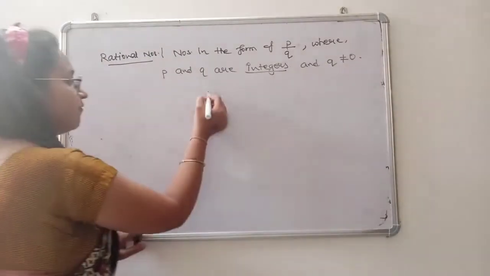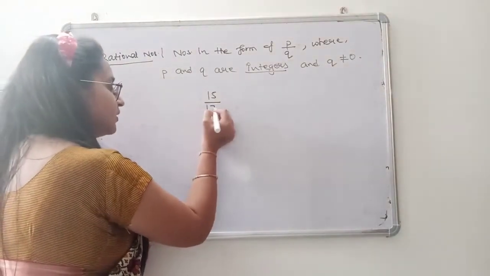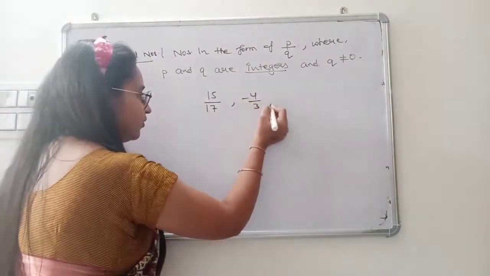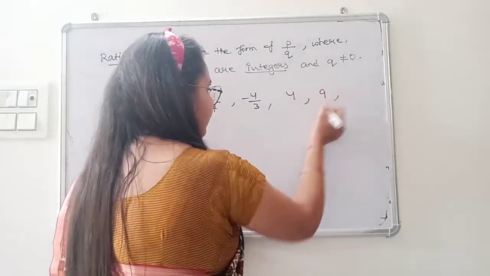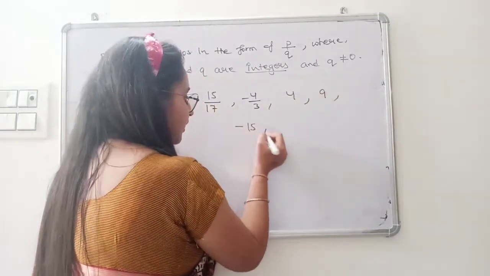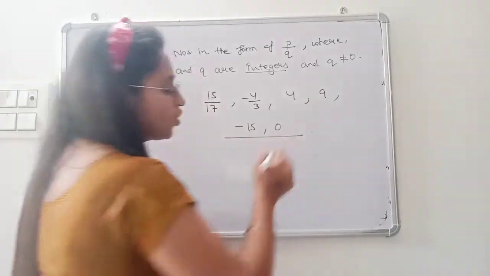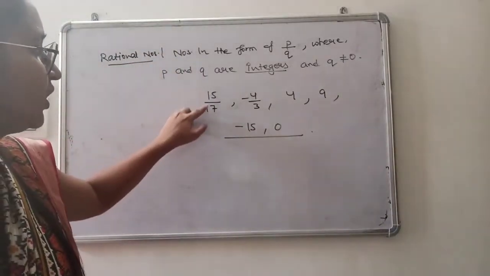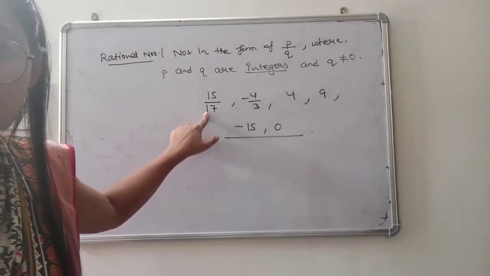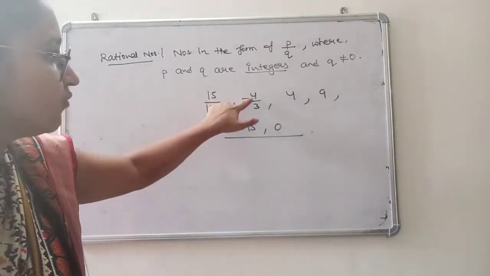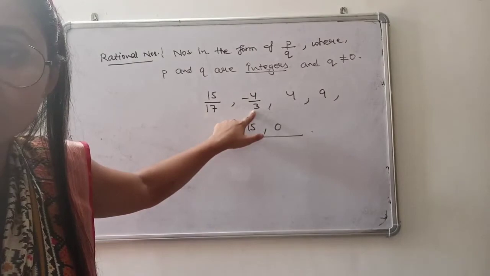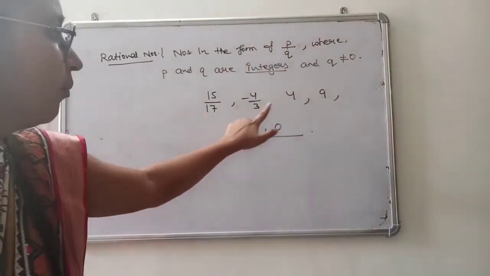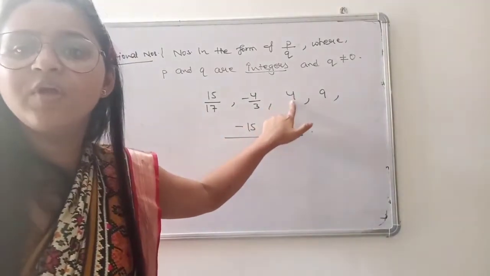Now the examples are 15 upon 17, minus 4 upon 3, 4, 9, minus 15, 0. Are these all not rational numbers? See, P is 15, Q is 17, Q is not equal to 0, so it is a rational number. P is minus 4, Q is 3, both are integers, Q is not equal to 0, so it is a rational number. But now see very carefully, 4.